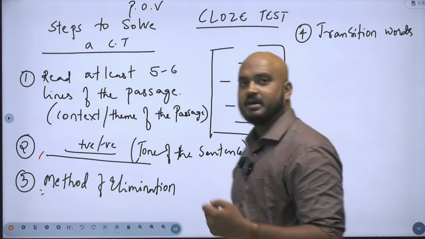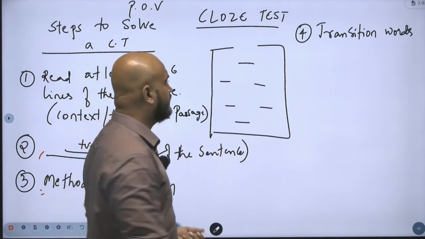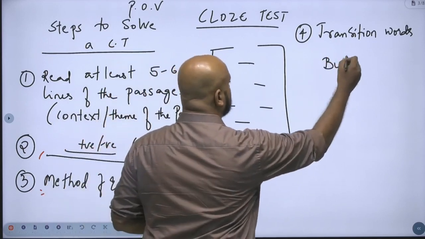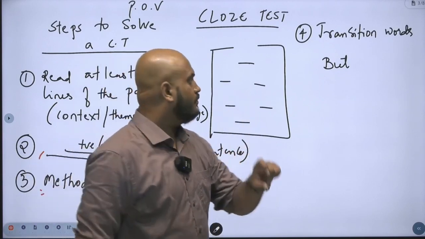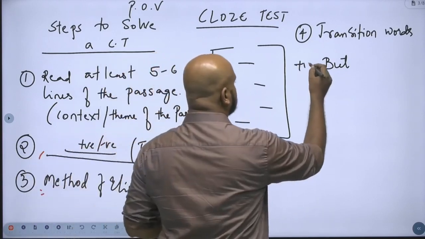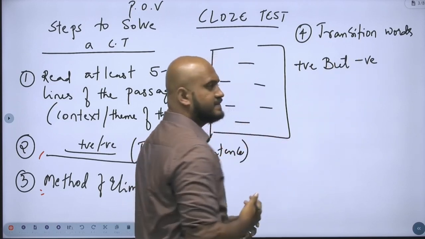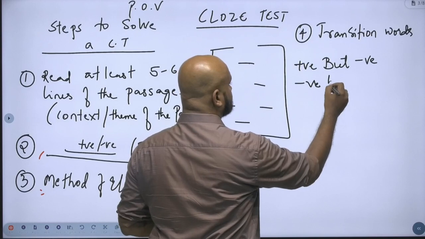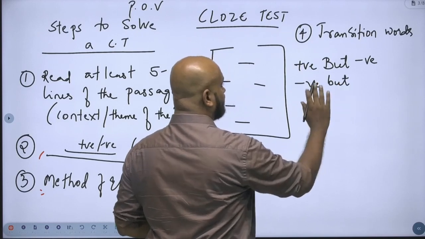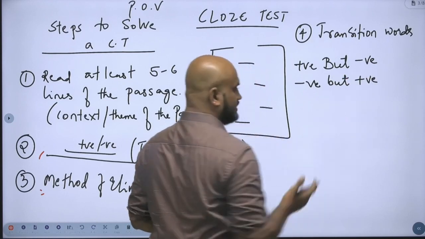Why is that? Because they completely change the tone of the entire passage, or maybe the sentence itself. One of the best examples I always take is the usage of but. Everybody knows but. When do we use it? When we want to talk about something positive and then use but, it should immediately be followed by a negative sentence. Or suppose I'm talking about anything negative and then use but, immediately the tone of the sentence completely changes and becomes positive.